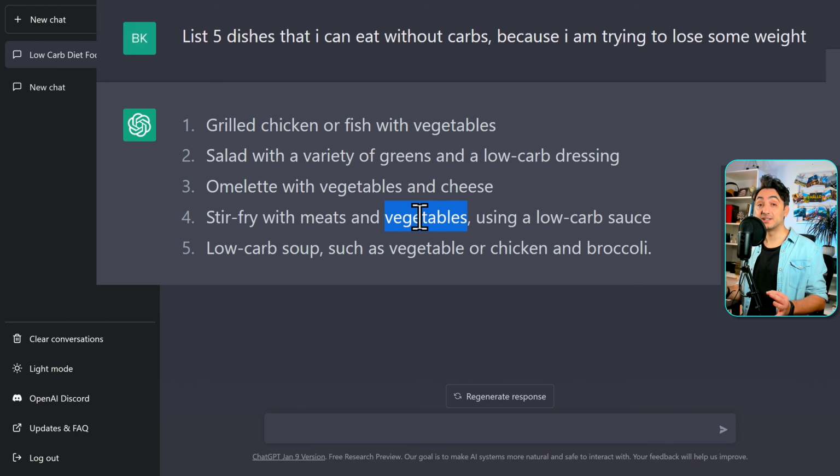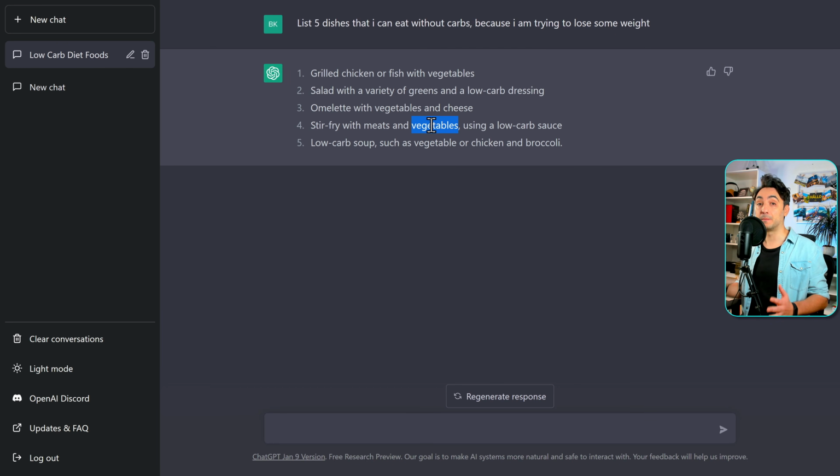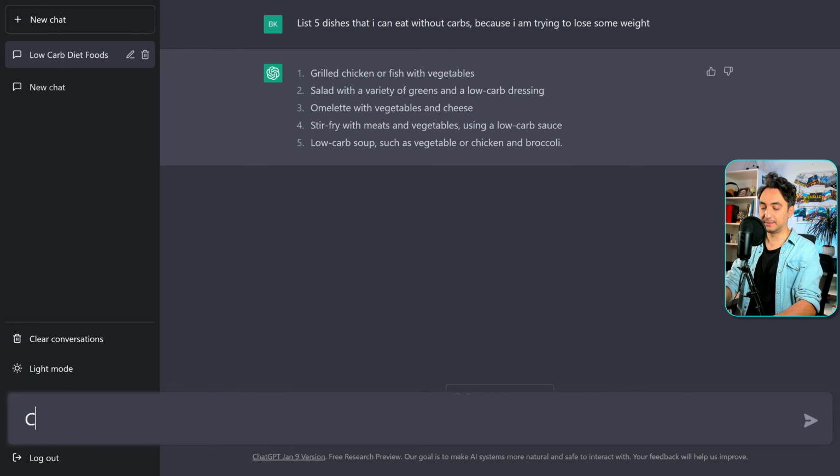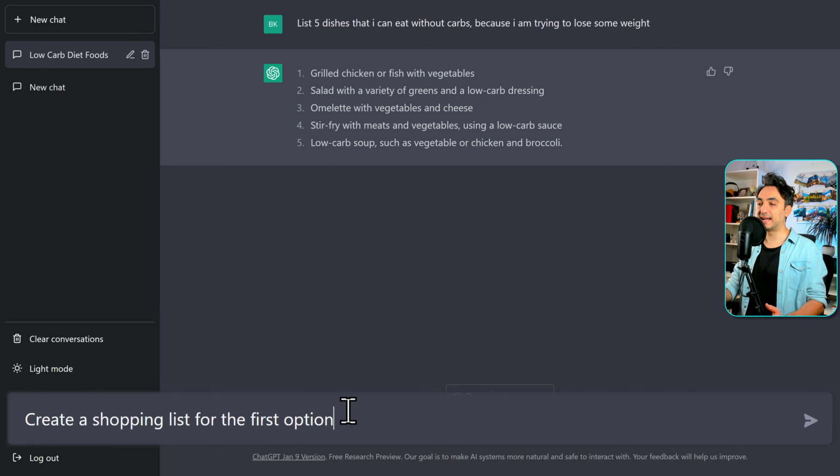And here is exactly the magic of ChatGPT, where things get more interesting, where I'm gonna ask a follow-up question about option number 1. I'm gonna say, create a shopping list for the first option. As you can see, I didn't write the full text of grilled chicken or fish with vegetables. I say just the first option, and that's because the AI understands the whole conversation and remembers the old answers, which is really cool. But now I want to be more specific, because in the first option there is chicken and fish, and I don't want to buy fish in the shopping list. So I'm gonna be more specific and say with grilled chicken.